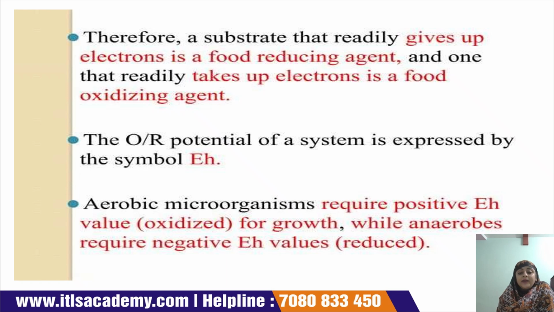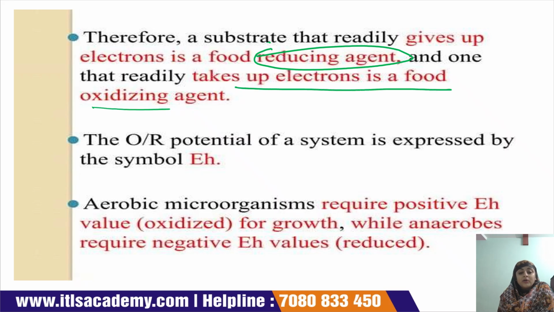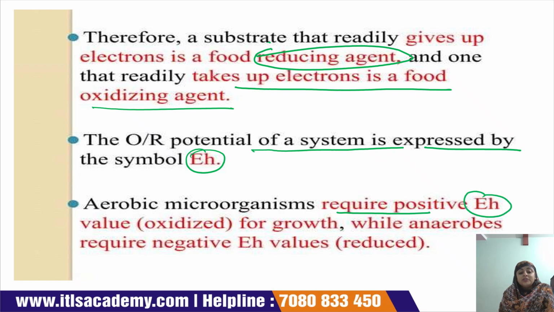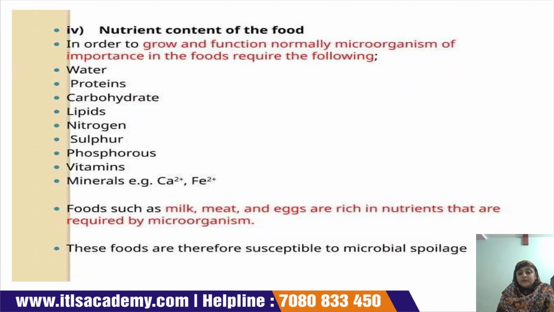Therefore, a substrate that readily gives up electrons is known as a reducing agent, and one that readily takes up electrons is known as an oxidizing agent. The OR potential of a system is expressed by the symbol Eh. Aerobic microorganisms require a positive Eh value for growth, while anaerobes require a negative Eh value.